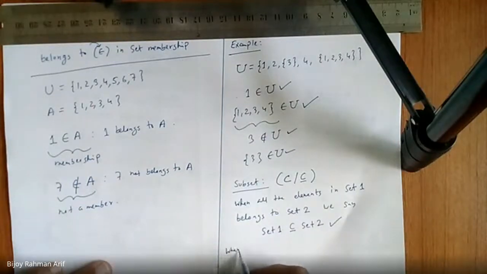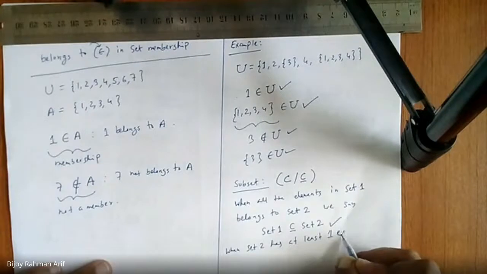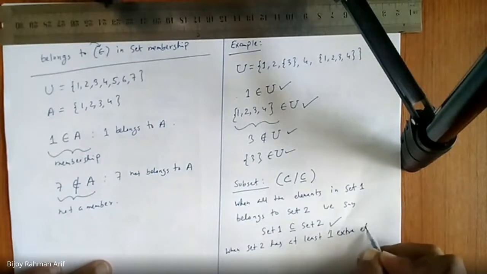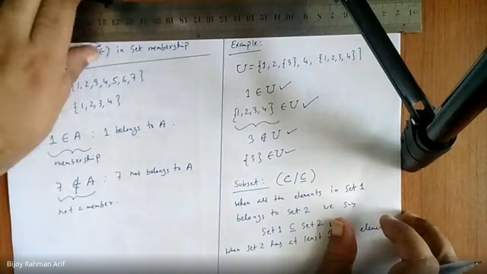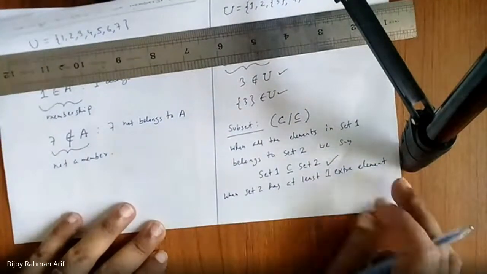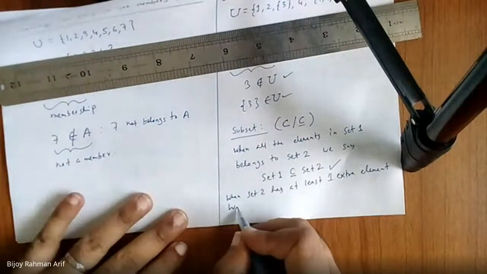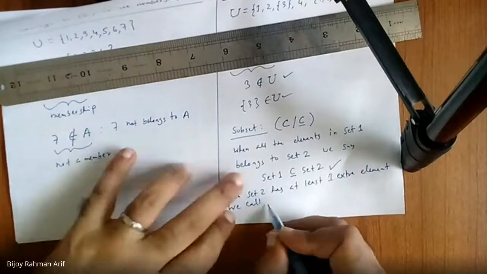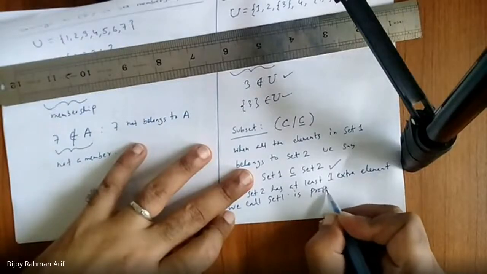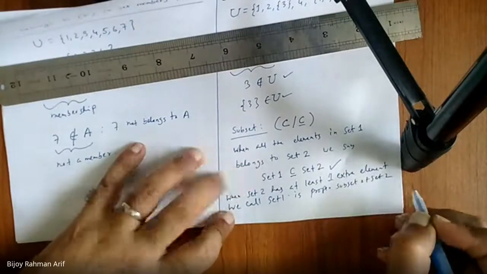When set 2 has at least one extra element, we call set 1 a proper subset of set 2.